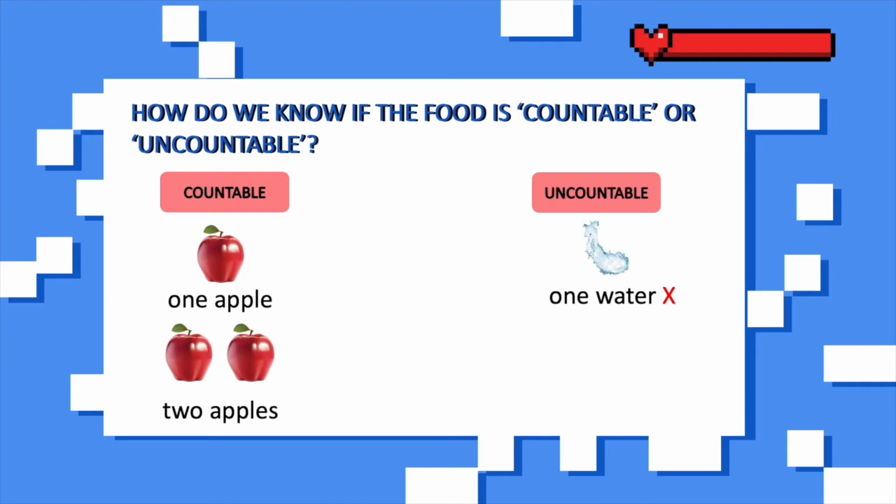How about uncountable then? Say, if you look at this water, can you even count the water? Can you say 1 water, 2 water, 3 waters? No, you can't add s at the back of water because it's uncountable. Unless you put the water into bottles. Bottles can be counted, right? So it becomes 2 bottles of water. Only then can you make it countable, because the bottle itself can be counted in terms of quantity.